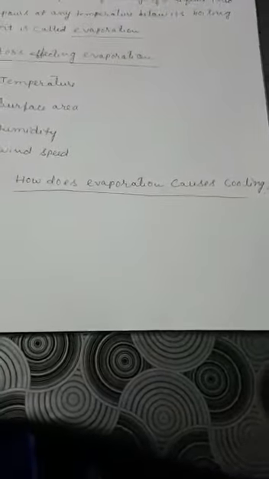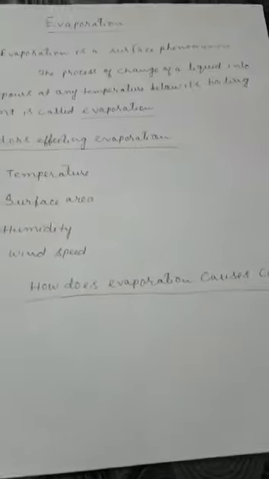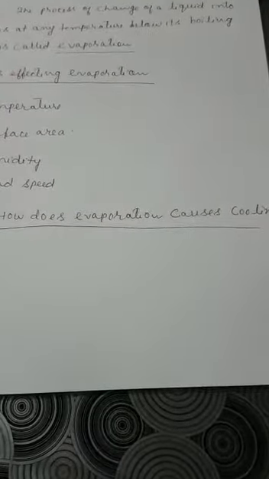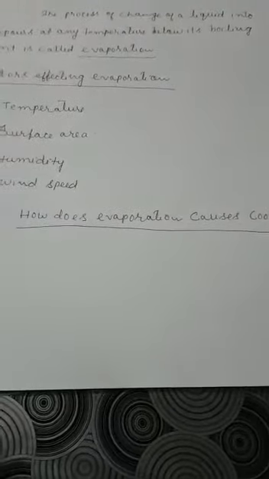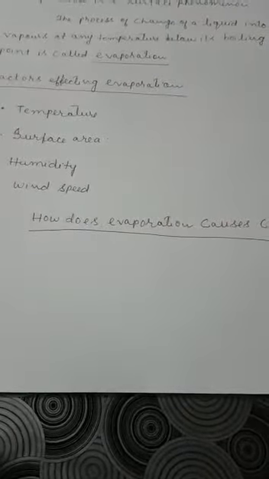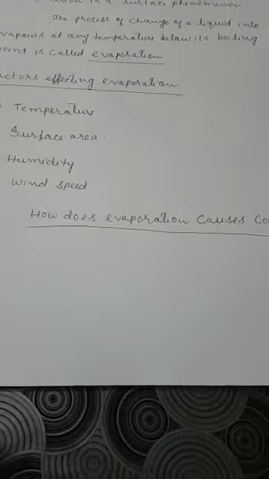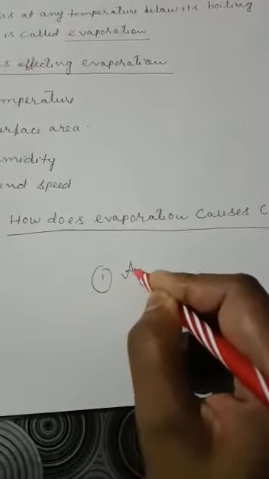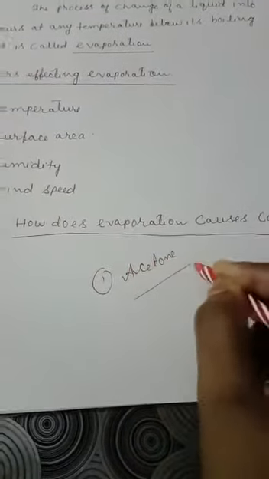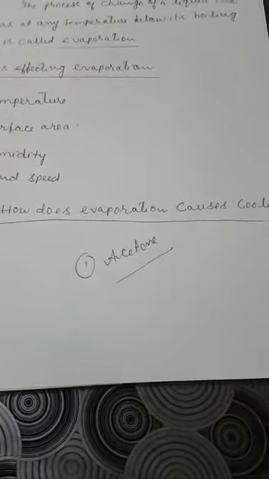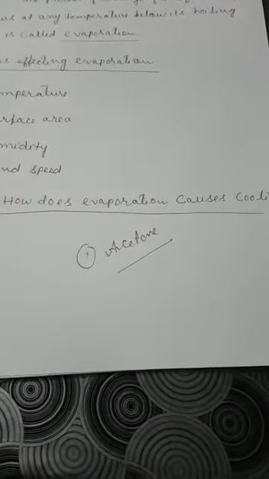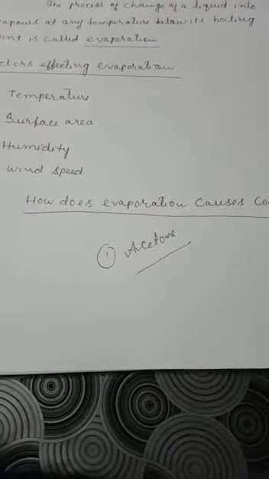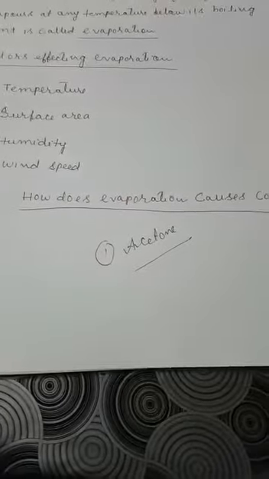Now how does evaporation cause cooling? Due to evaporation there is some cooling effect. How does evaporation cause cooling? Because on evaporation, it loses some energy, so that energy it will gain from the surrounding. For that reason the surrounding becomes cool. Am I clear? Many examples you can pick. One is, if you take nail polish remover or acetone and keep it in your palm, what will happen? Your palm becomes cold. Why? Because it takes energy from your palm and it gets converted to the vapor state. For that reason, your palm being the immediate surrounding, you feel cold. Am I clear?